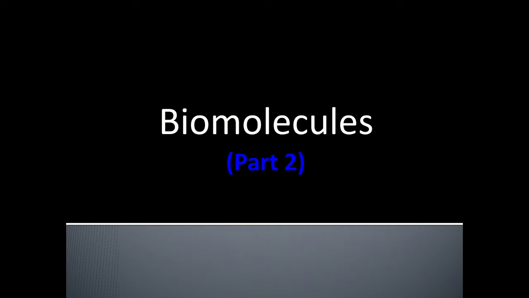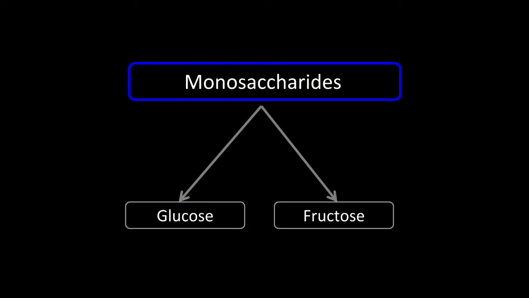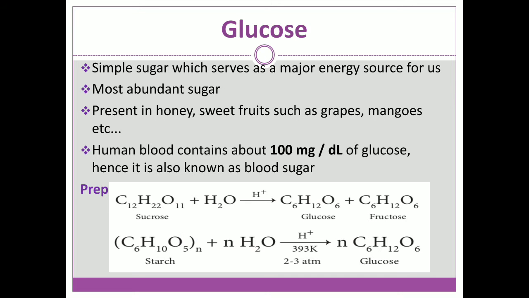Hi students, in the last video we discussed the configuration and the classification of carbohydrates. In this video we are going to see two monosaccharides, glucose and fructose. So glucose and fructose are classified as monosaccharides. Now let us see one of the simple sugars, glucose.